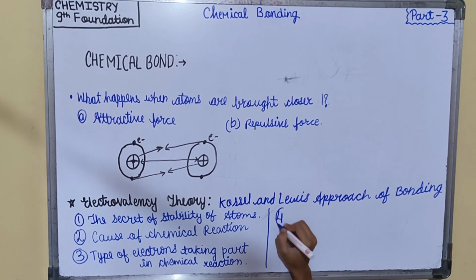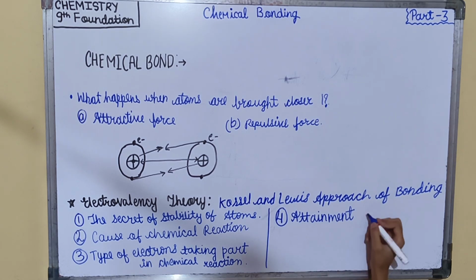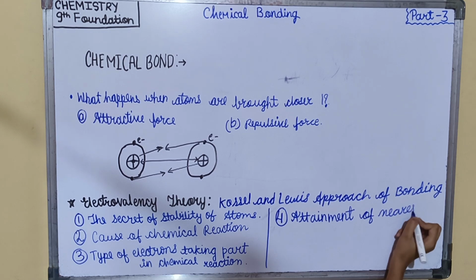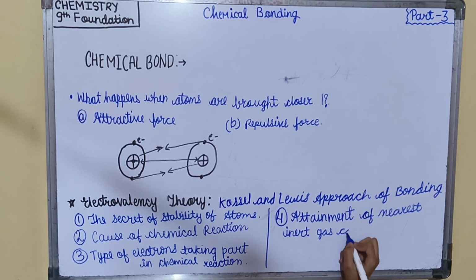And the fourth postulate is attainment of nearest inert gas configuration.